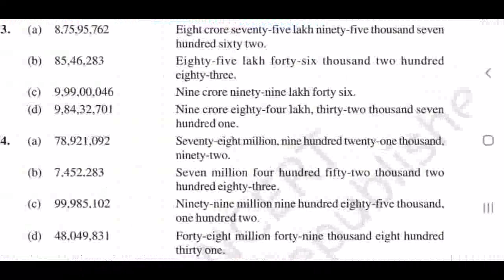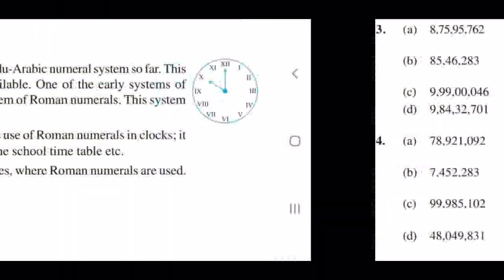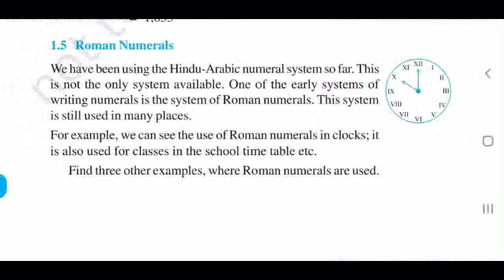Second one 7,452,283. Next one 99,985,102. Next 48,049,831.